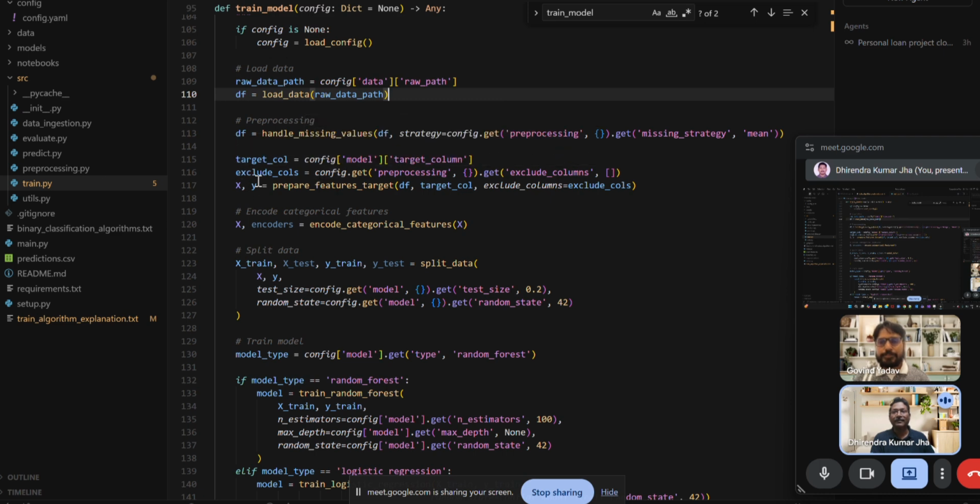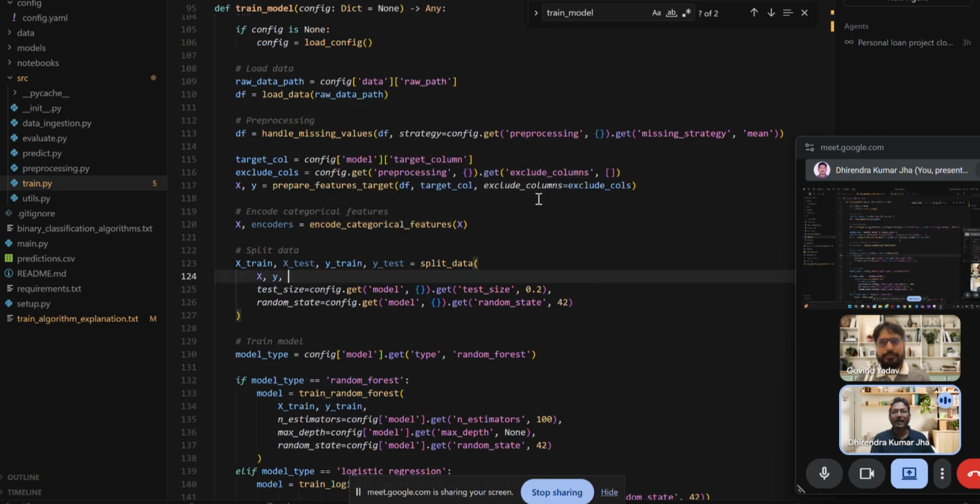After finalizing, we get the data files. Now we take the target column, which predicts 1 or 0 as the final loan approval, and wherever necessary we can also exclude columns.